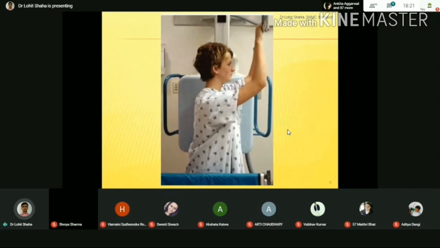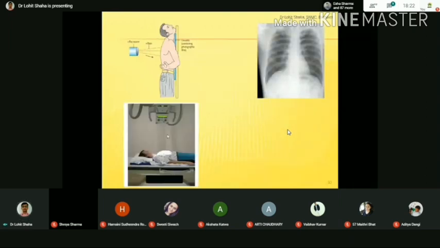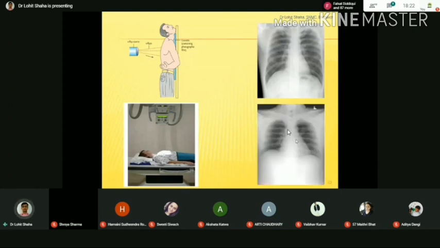Is it clear? When you take the antero-posterior view, you can see the lungs, but not so clearly, and the heart only as a shadow, but you can see the vertebral column very nicely.